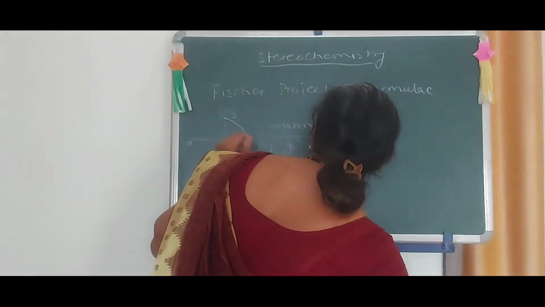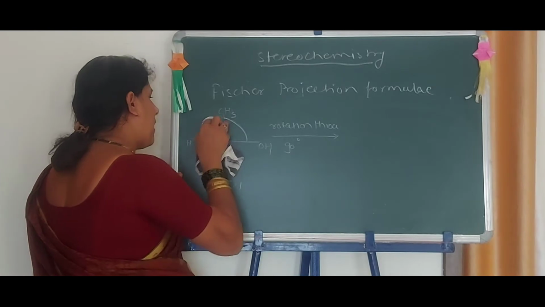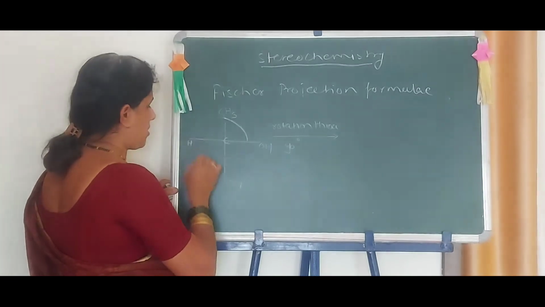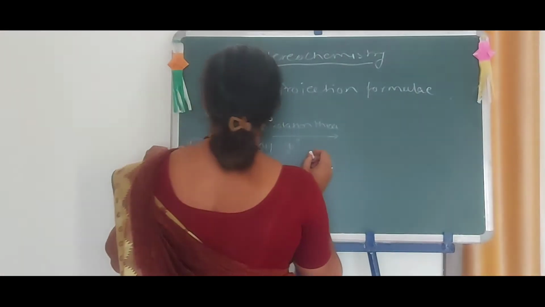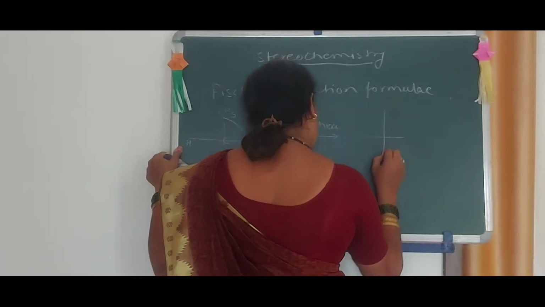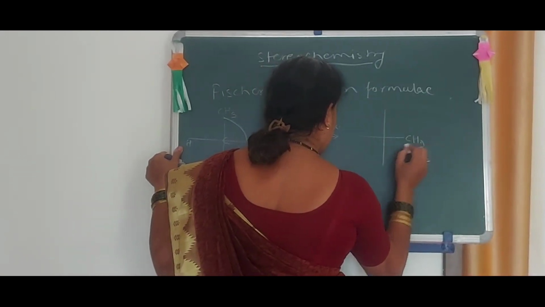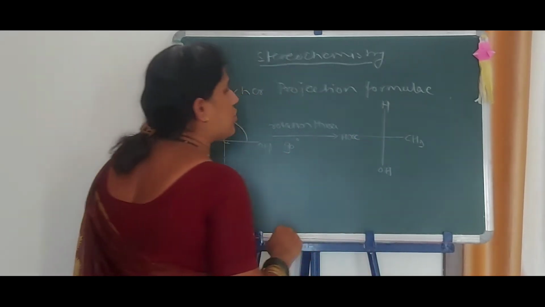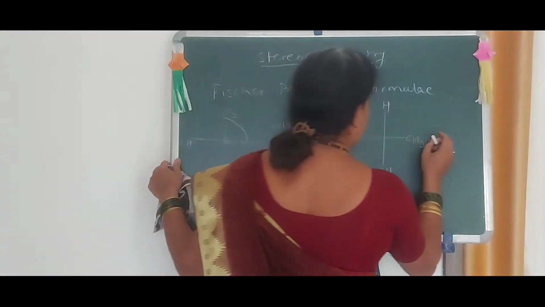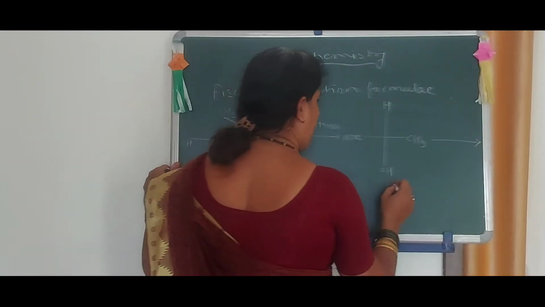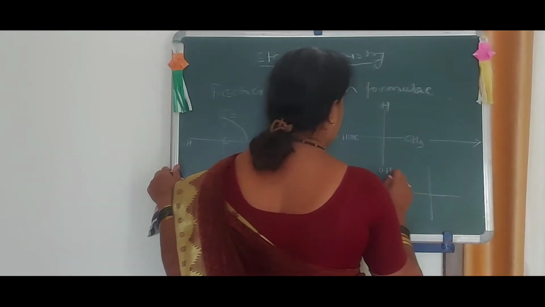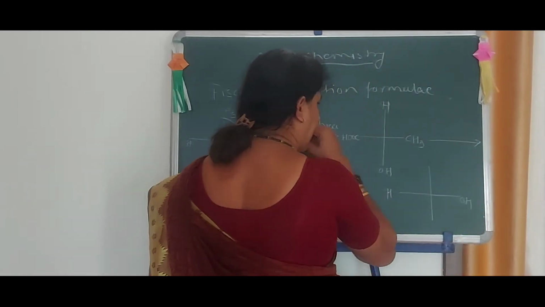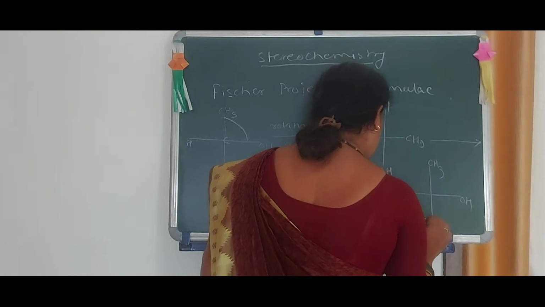Okay. Now from this you have the idea that this CH3 group comes here, this OH comes here, COOH comes here and on here. Thus we have the projection like this. Here CH3, OH, COOH, OH and here H. Okay. Now when we take its mirror image, it can be like this: H and OH, and here CH3 and COOH.